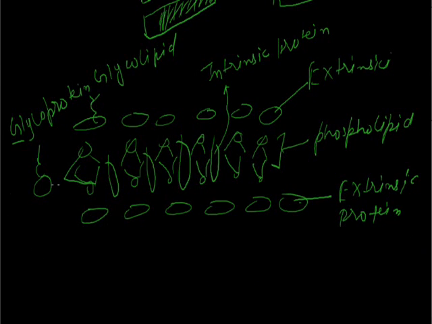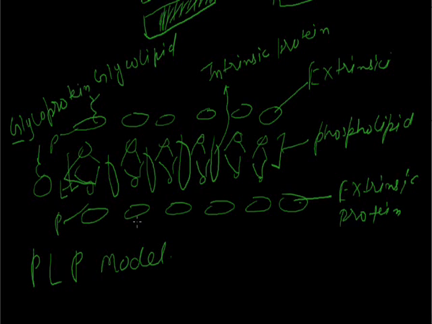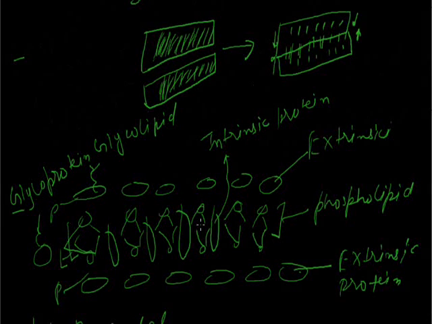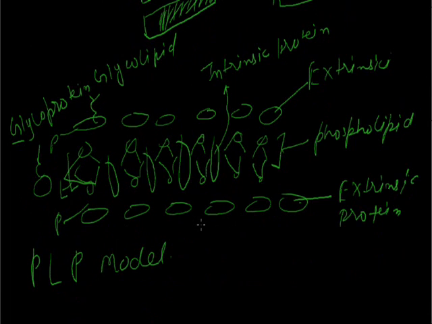This model is a kind of PLP model, in which there is external protein, then two layers of lipid, then again protein. So this is known as the PLP model, or protein lipid protein model. This is all about the model, and I will first brief the whole model.